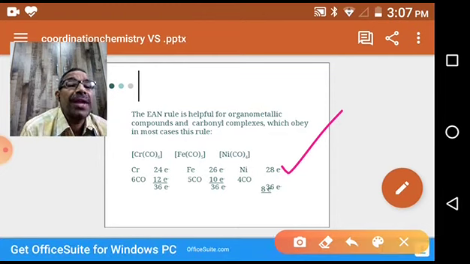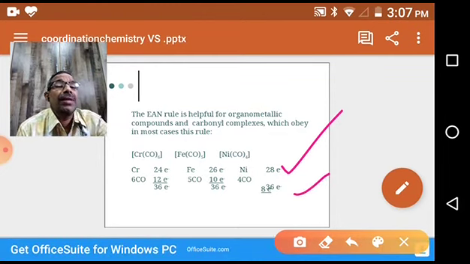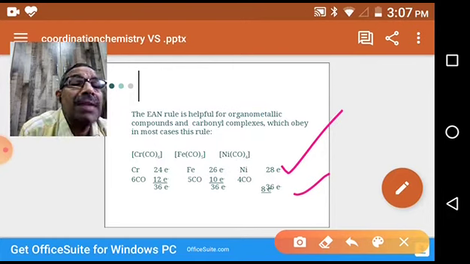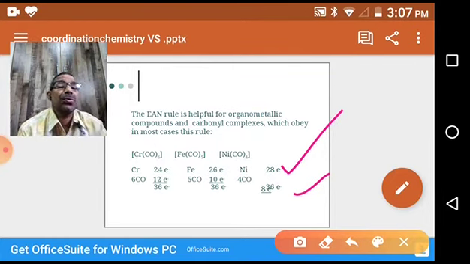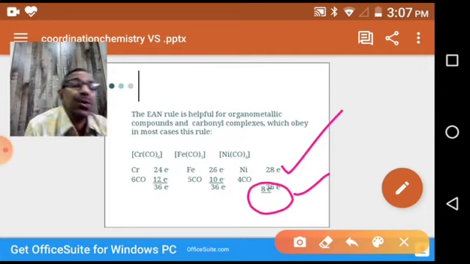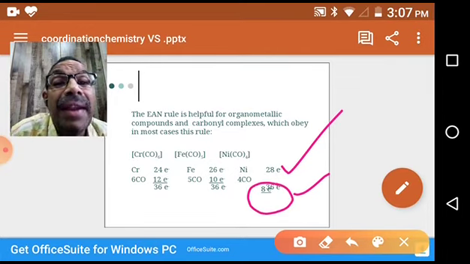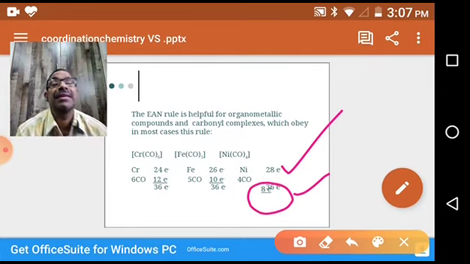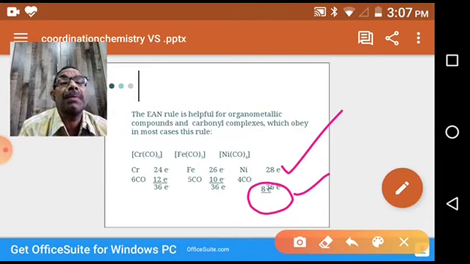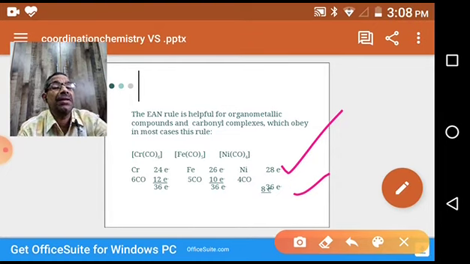That's 4 into 2, 8. 8 electrons gained from 4 carbonyl ligands. Nickel has its own 28 electrons. 28 plus 8 is equal to 36. It is stable. So it attained 36 electrons. Thereby, it is stable as per Sidgwick theory. So all these, chromium carbonyl complex, iron carbonyl complex, nickel tetracarbonyl also stable as per EAN theory.